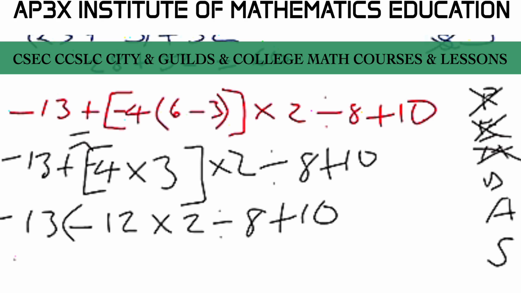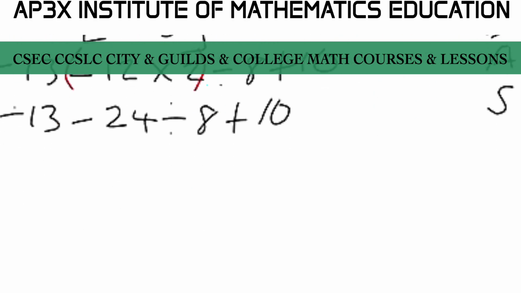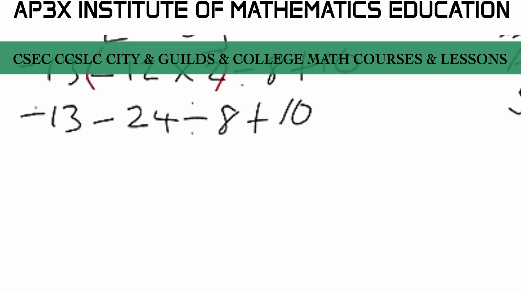Alright, let's just put this in a different color so you get the picture. So that's going to be multiplied here and here. Alright, so we have negative 13, okay, and then we're going to have negative 12, pardon me, multiplied by 2, that's negative 24, divided by 8 plus 10. Okay, and then from here now, since M is gone, we're going to move to D then. So D is going to be here, that's going to be negative 13, and that's going to be negative 24 divided by 8, that's going to be negative 3 plus 10.